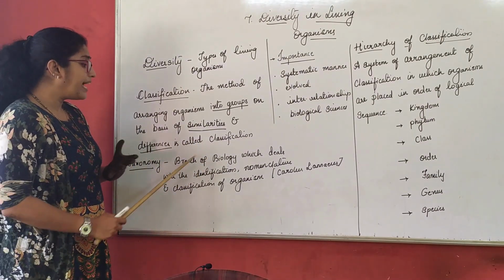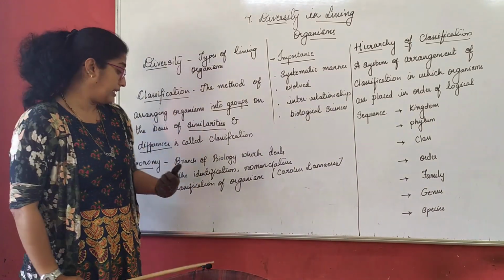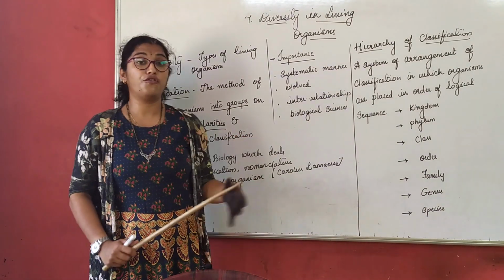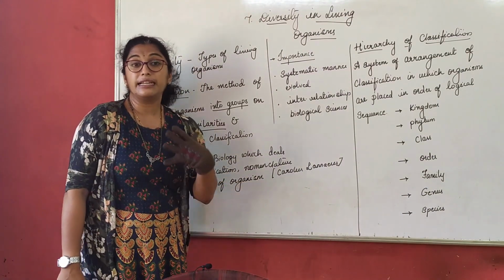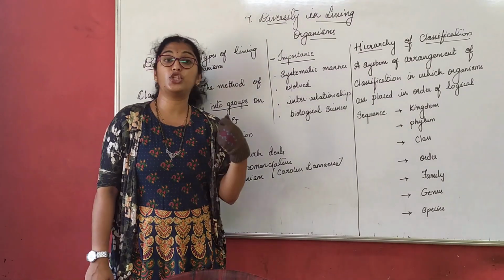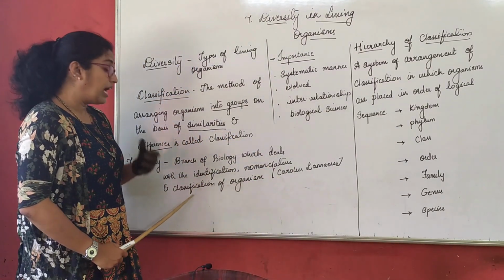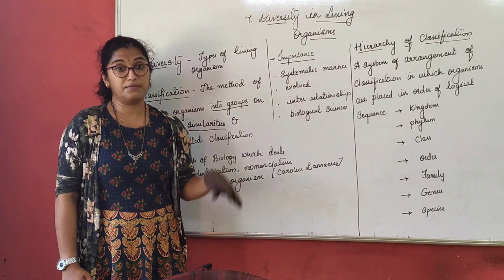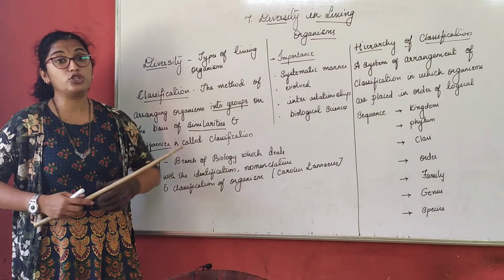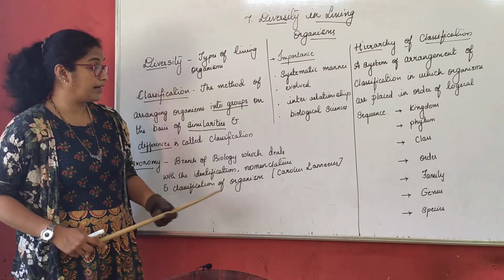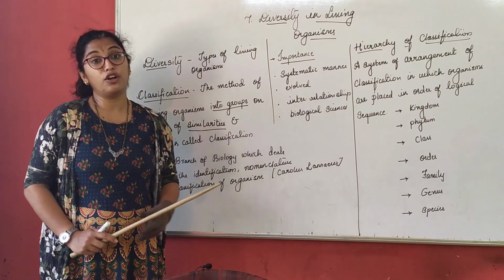A branch of biology which deals with the identification, nomenclature and classification of organisms is called taxonomy. So we say taxonomy is a branch of science which deals with the study of nomenclature, identification and classifying those organisms. When you study taxonomy, that means you are studying in depth about this part. Carolus Linnaeus was called the father of taxonomy.